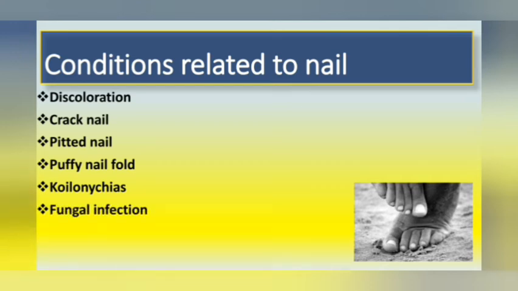Fungal infection. Toenails are more frequently involved than the fingernails, caused by dermatophytes. Involvement starts at the distal edge and spreads proximally. That means from the tip of the finger backwards. The nail plate is yellow and thick and crumbles easily.